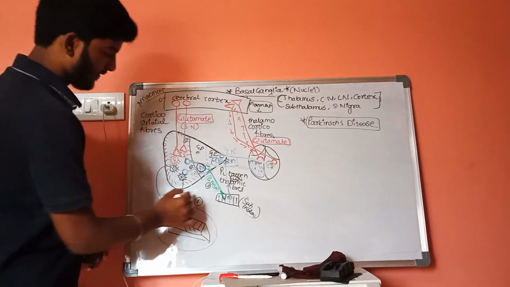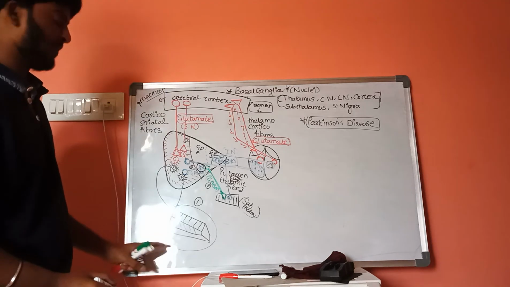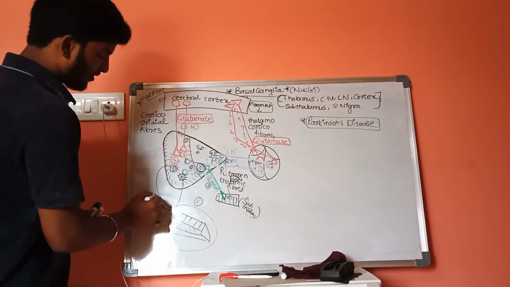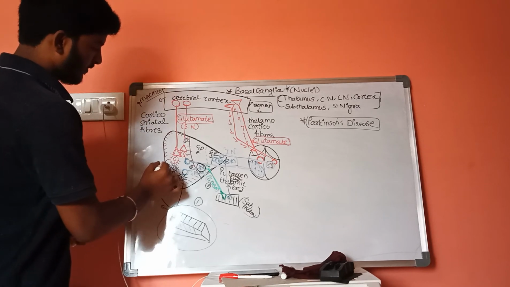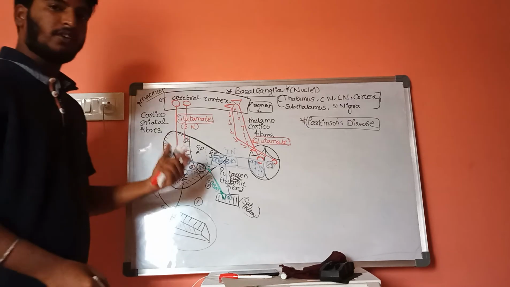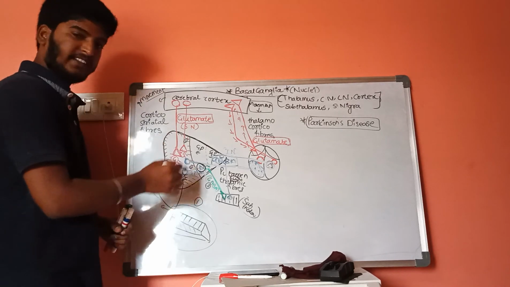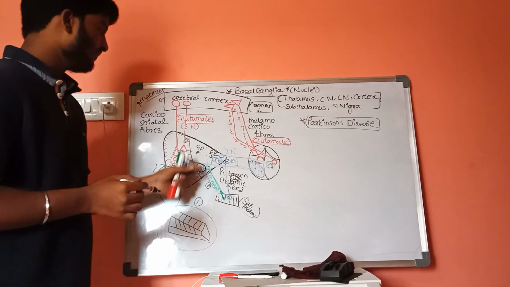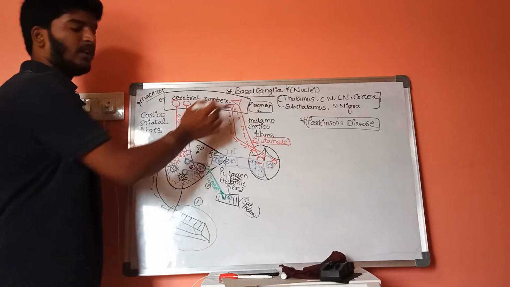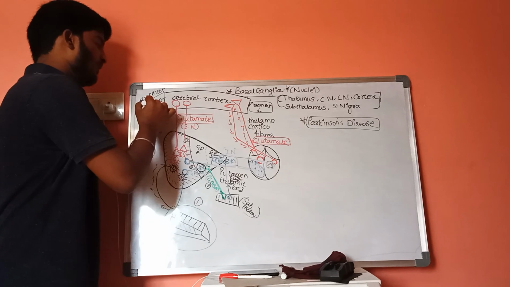First condition, if the substantia nigra function is increased, then ultimately the dopamine production will be increased. This dopamine is a neurotransmitter which is accumulated in the putamen, and as a result there will be more production of glutamate and there will be more movement.